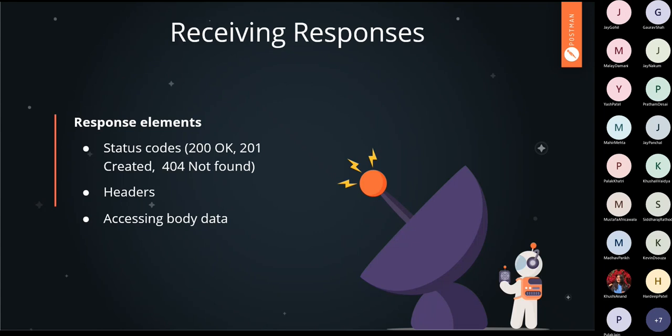Then, as you have seen, headers also get sent when we are requesting to the server. So when we are getting a response from the server, headers are also present in the response. Now the body data: if you are sending a get request, then the server will give you some data in response. So the data is accessed in the body of a response, okay.